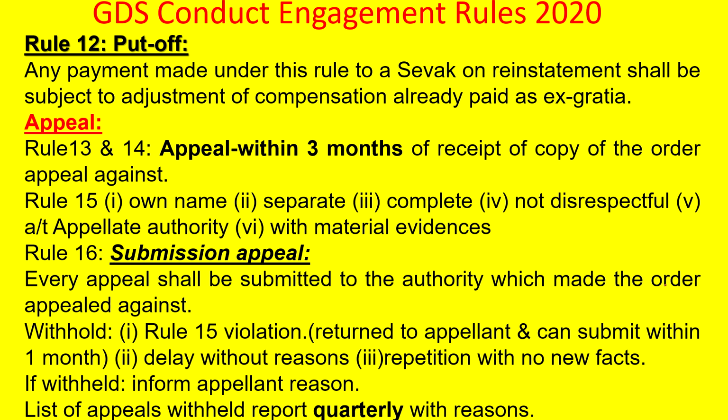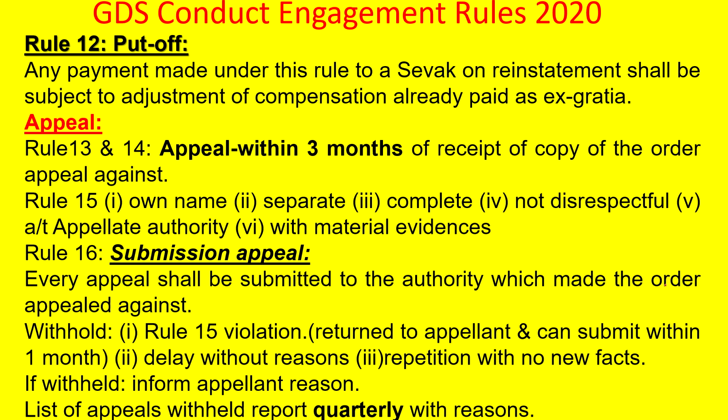Any payment made under this rule to the sevak on reinstatement shall be subject to adjustment of compensation already paid as ex gratia. Say suppose the court has given the order that the GDS has been reinstated after a certain number of days of put off, by virtue of setting aside the orders, then full TRCA will be given for the entire period, but the compensation or ex gratia that has been paid under put off duty should be recovered, should be adjusted. Then only full payment should be paid.